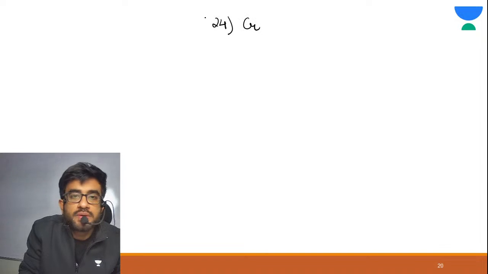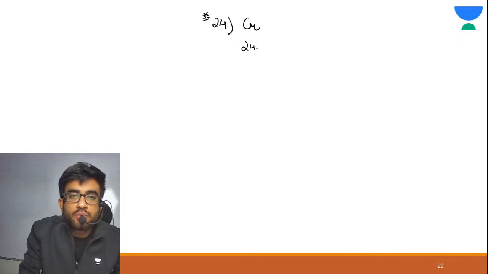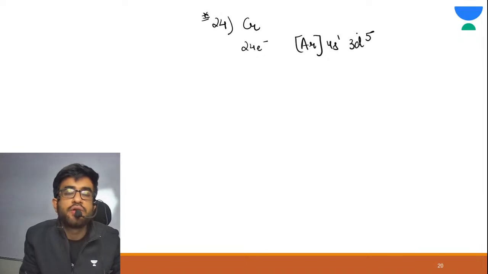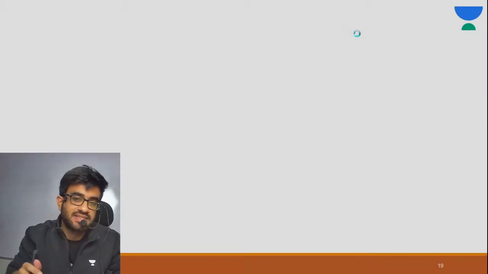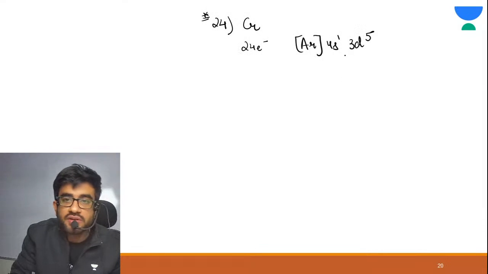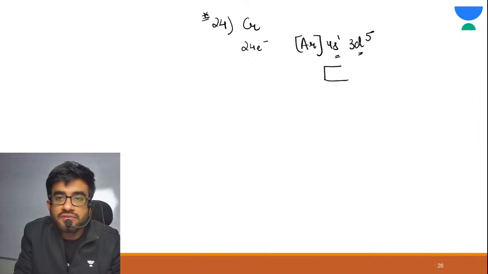Now the 24th is chromium. This is an exception. You need to fill 24 electrons. Electronic configuration is argon 4s1 3d5. After vanadium it was supposed to be 3d4, right? Chromium was supposed to be 3d4, but the electronic configuration is 4s1 3d5. How? Just pay attention here.